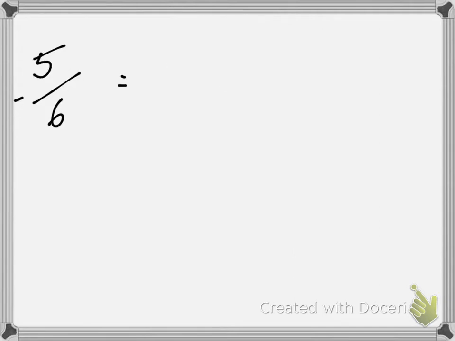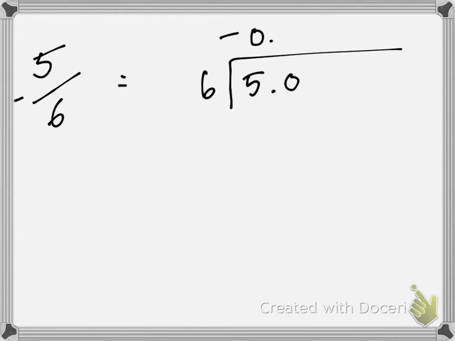-5 divided by 6. A lot of you get thrown off by that. Here's the thing. We don't need to care about the negative. All we know is that the answer is going to be negative. So just ignore it and treat it as it is. So it's going to be -0 point. This is going to be 5.0. And then on the outside, we got 6. The negative does not impact our problem at all. We just know that our answer is going to be negative. So just put the negative up top and there you go.